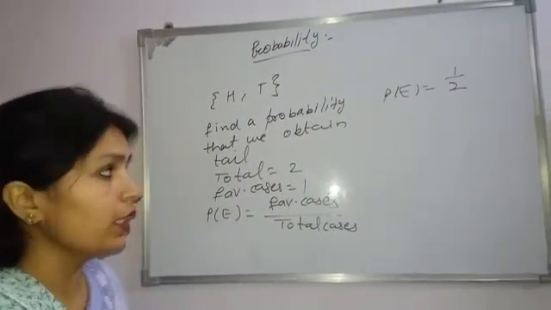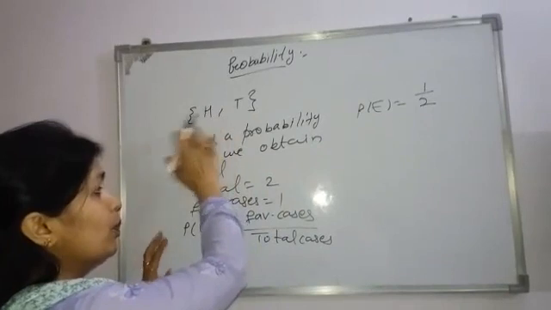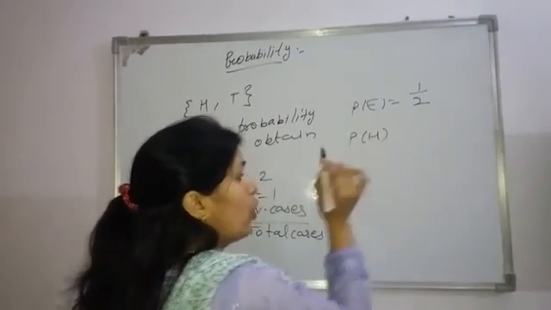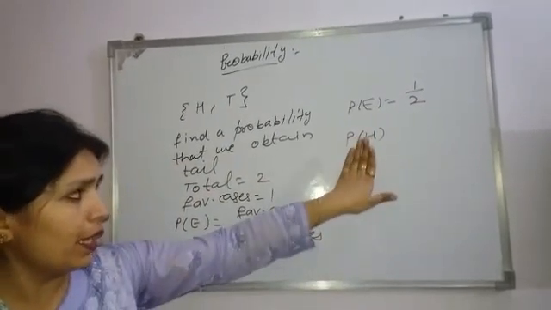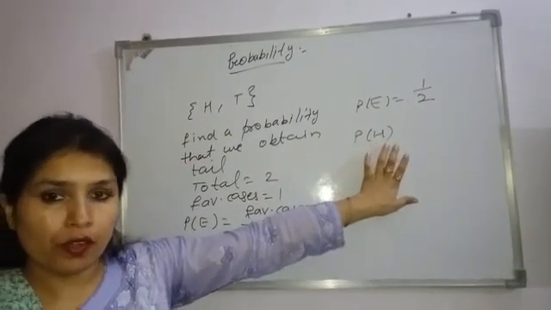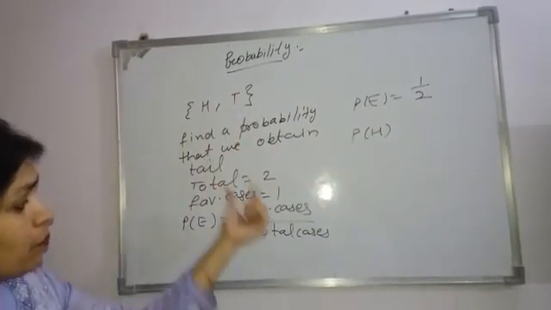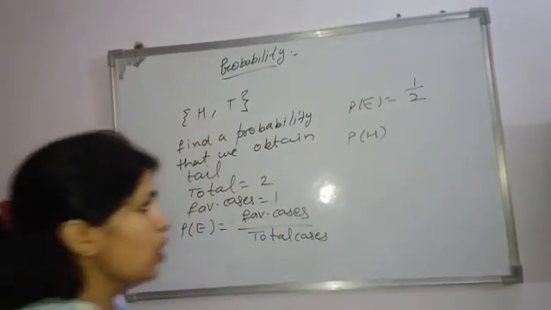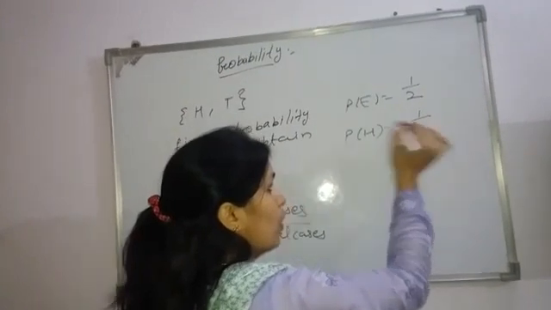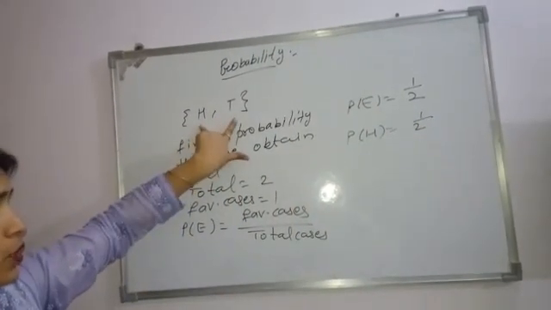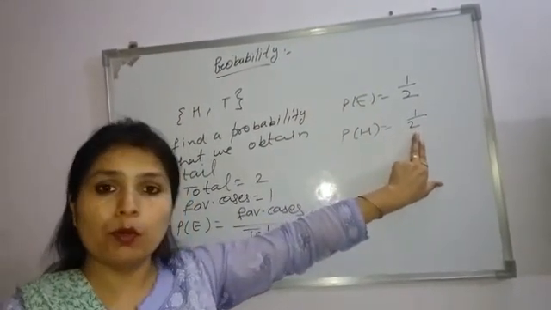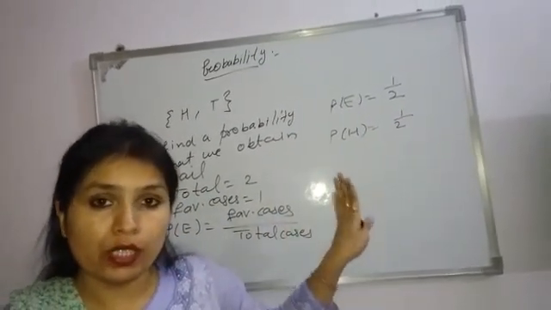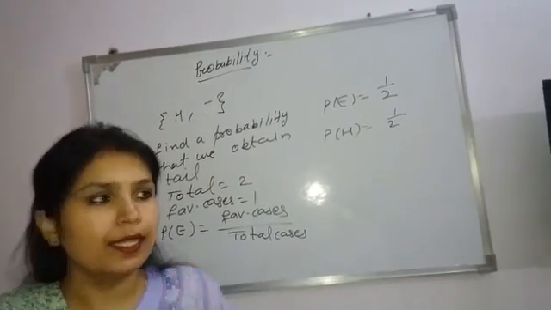Similarly, if we want to find the probability of head, denote it by H. Again, tell me, how many favorable cases of head do we have? Only a single favorable case, 1, and the total cases 2. Again, what is the probability? 1 by 2. And in this case, both events are equally likely events.